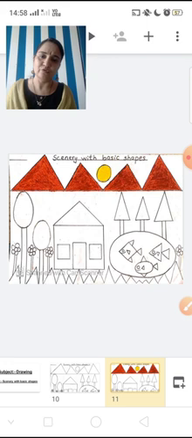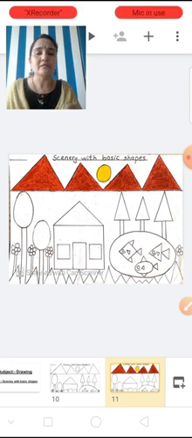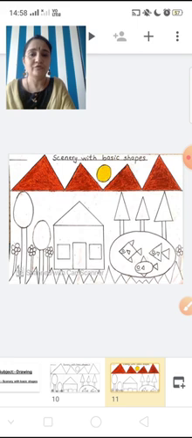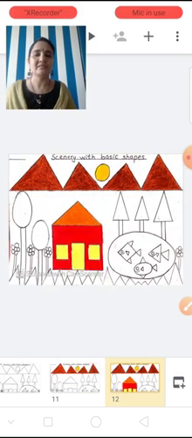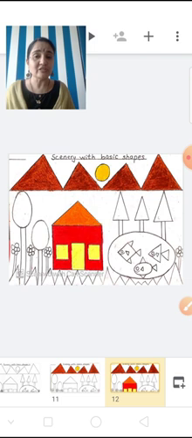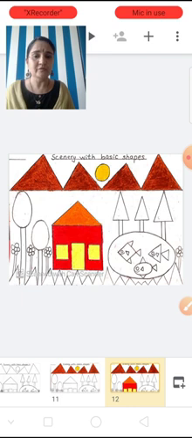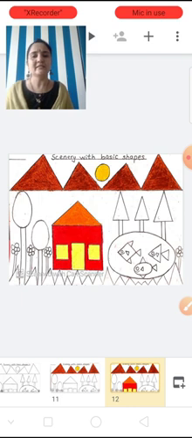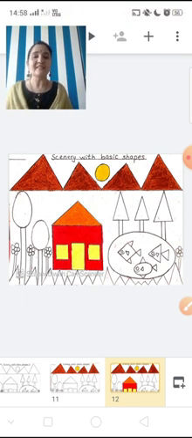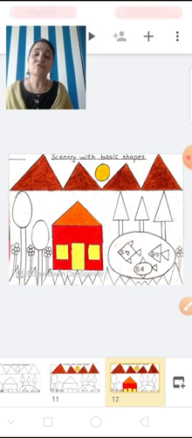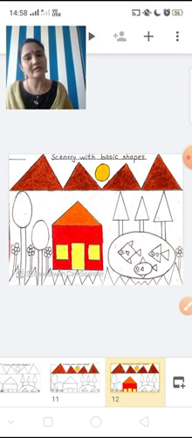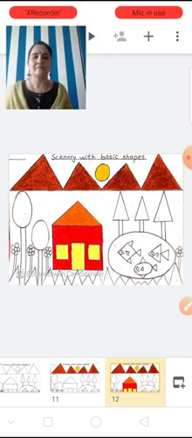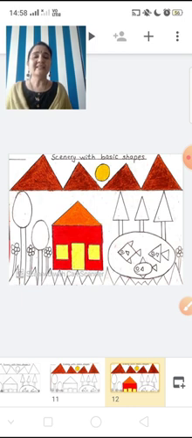Can you see in the picture how the teacher has colored the mountains with brown color and the sun with yellow color? After coloring the mountains and sun, you have to color the house like this with orange color on the roof. Give orange color to the roof, and doors and windows with again yellow color, and the remaining house with red color. Children, you can give different colors to the house also. You can give whichever color you like. Okay, but color it nicely.